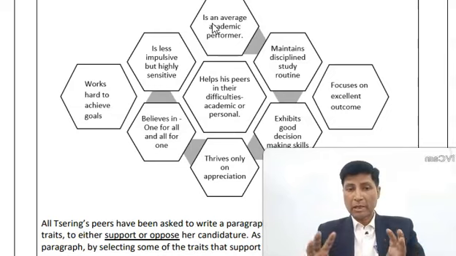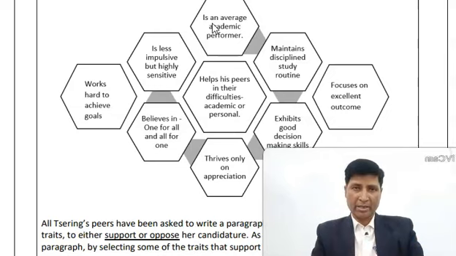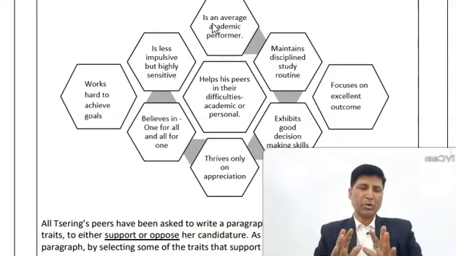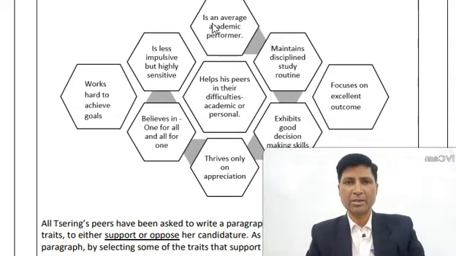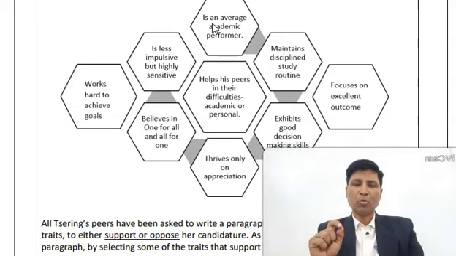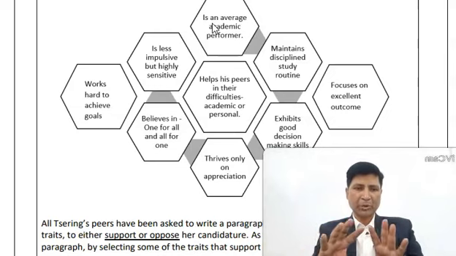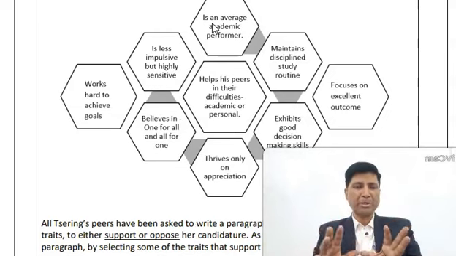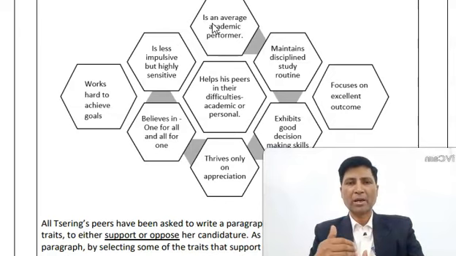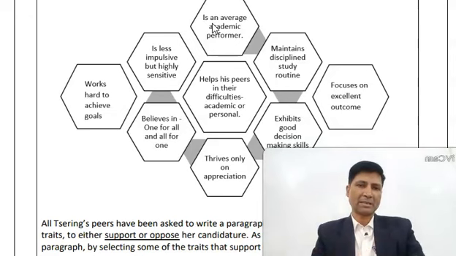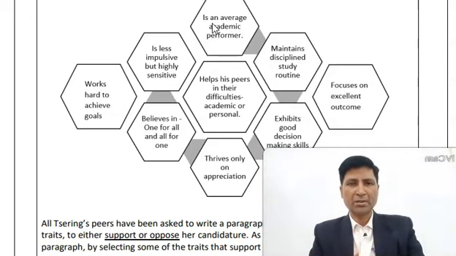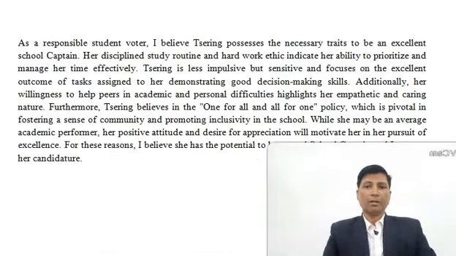So how to include all these qualities? That will be your challenge. My suggestion is you start making your own sentences and creating your own paragraph, because even if you are trained and you do not write it, you will be mugging up or memorizing. So the best solution is to improve your writing skills.